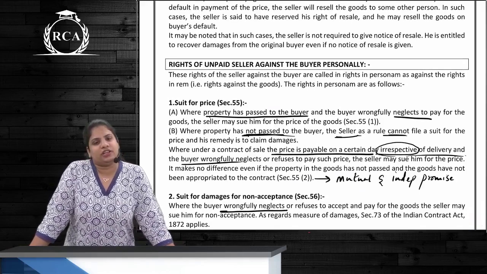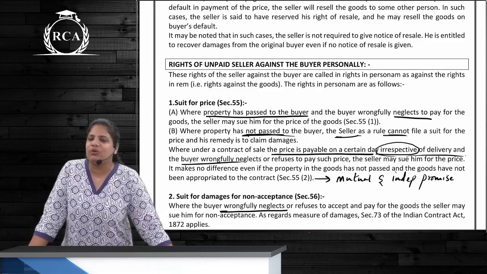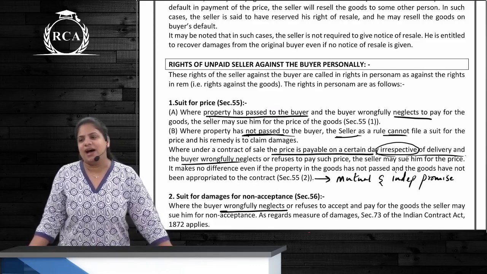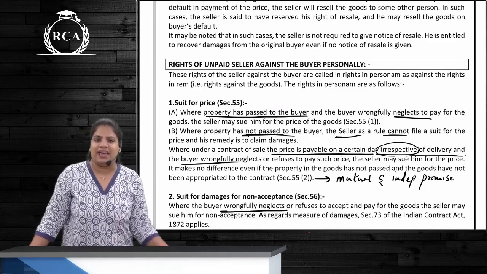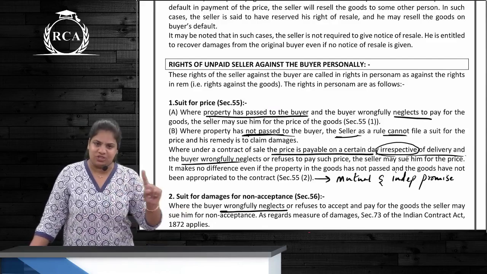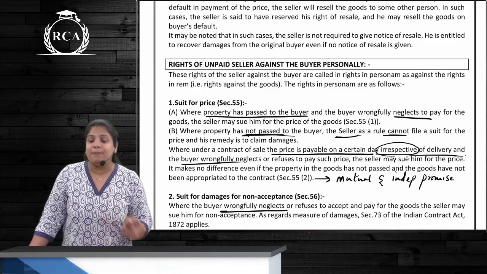Seller is filing the suit to receive the price from the buyer. But this suit can be filed only and only if the ownership has passed to the buyer. Correct? Ownership agar passed nahi hai, can the seller file a suit? He cannot. But there is one exception, and that exception is what? In case of mutual and independent promise.